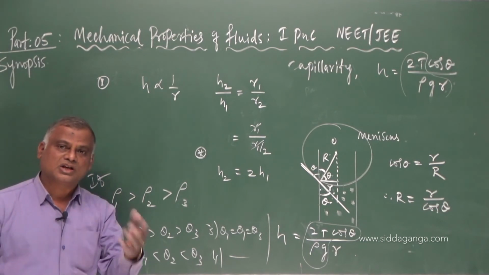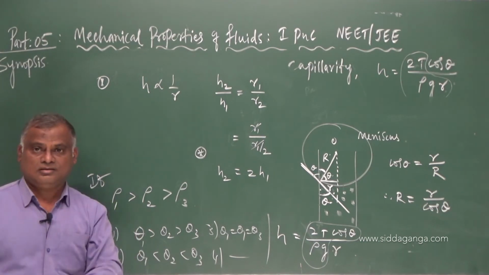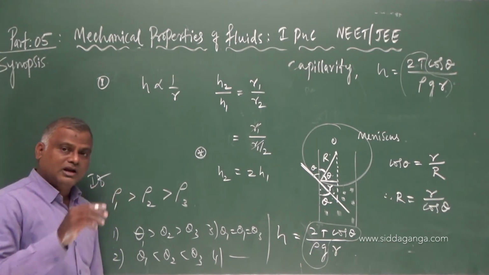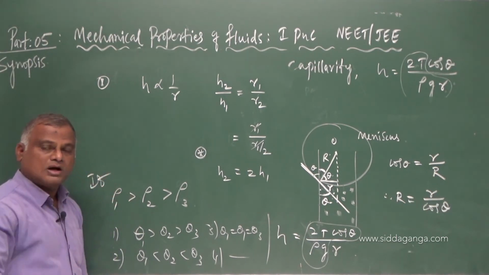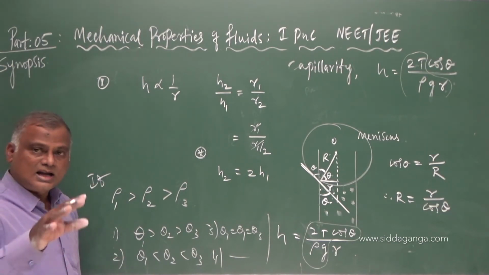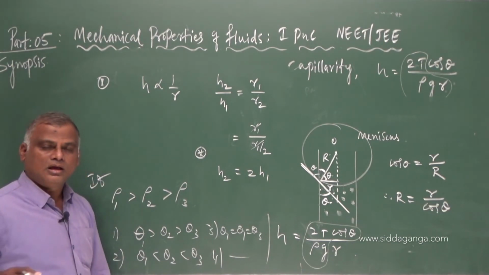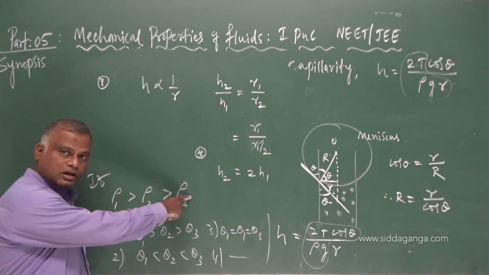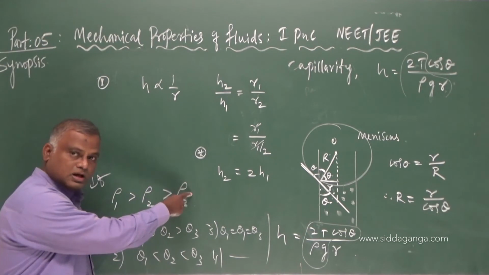My dear students, I am asking you, be ready with the formula. What they have given is a capillary tube of radius r, dipped separately in 3 different liquids of densities rho 1, rho 2 and rho 3, with rho 1 greater than rho 2 and rho 3.